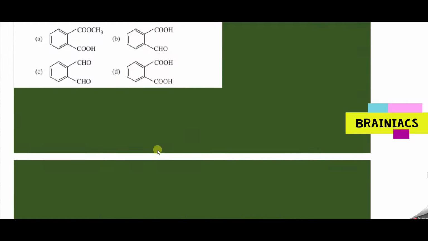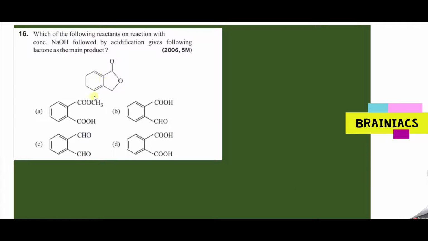I hope it is clear for you. You can see the product lactone. So the answer should be which one? Option C should be the correct answer. The best clue, if you don't know about this one, is concentrated NaOH. Concentrated NaOH usually plays a role in the Cannizzaro reaction, so I will think about Cannizzaro first with this clue.